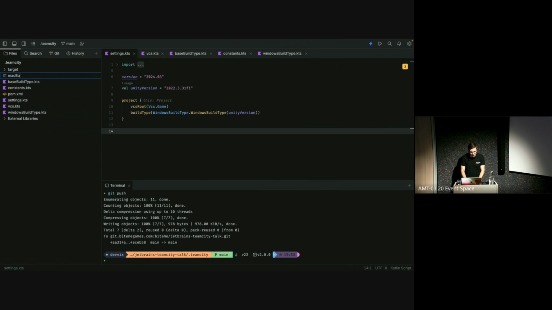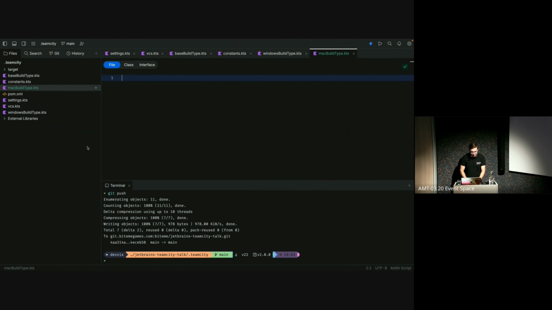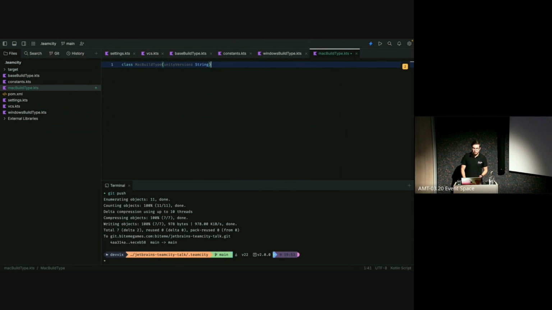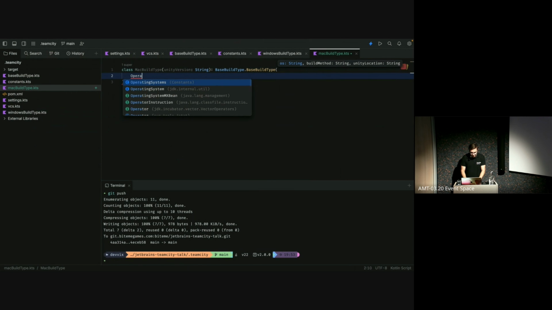Let's do a Mac build type .kts and do the exact same as we did for Windows, only for Mac. Again, a Unity version. Yes, this part is a little bit repetitive, but at least it's a lot shorter than having to copy the other entire class. And again, an operating system.